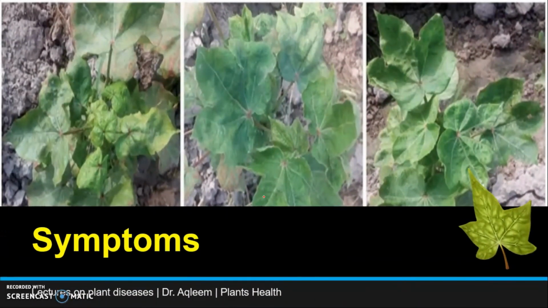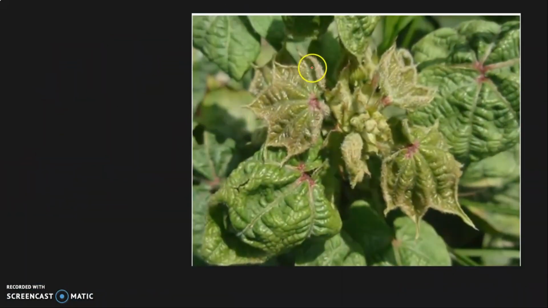And now we talk about the symptoms. As you can see here, the leaves have curled upward, and many small leaves have appeared, what we can call outgrowth initiations. And as you can see, the veins have become thickened.